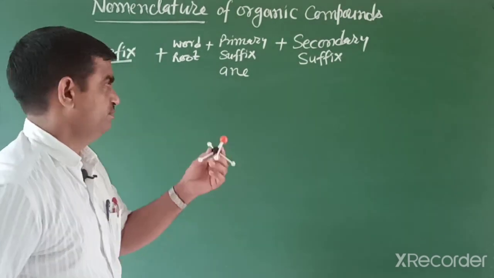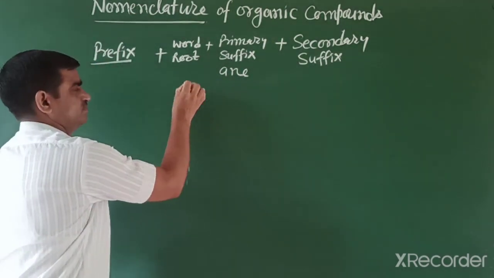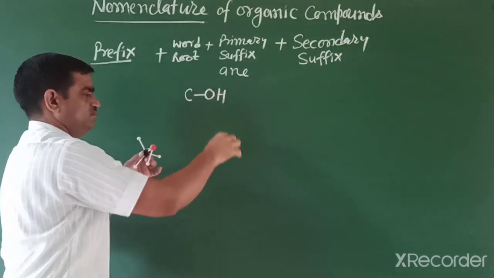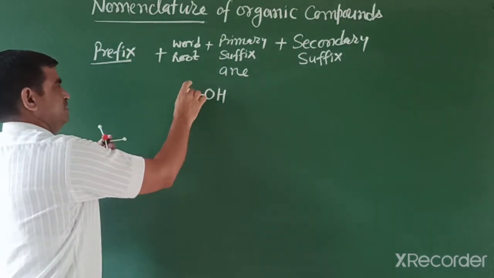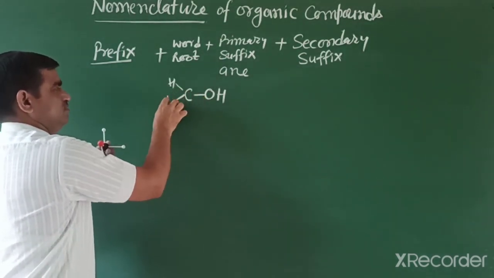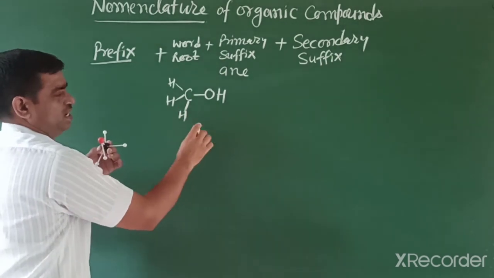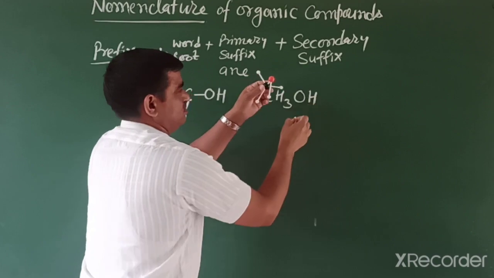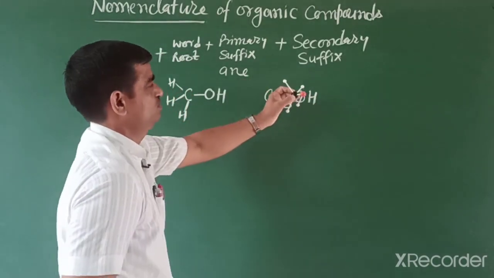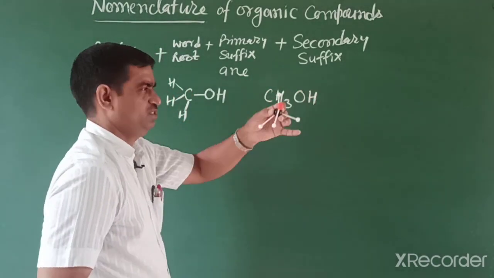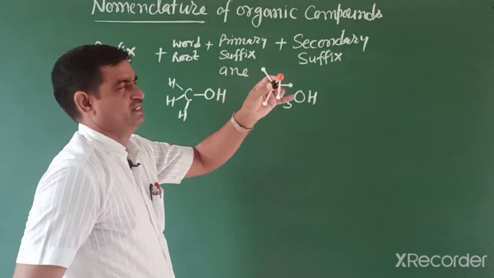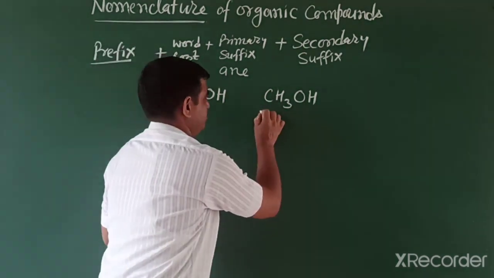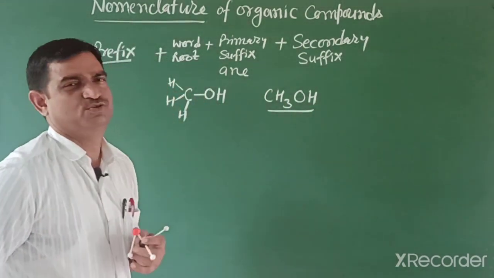Now students, the example. If to one carbon a functional group is attached, that is OH meaning alcohol, and the others are hydrogen, the first compound I can write like CH3OH. You can see 1 carbon, 3 hydrogens and 1 OH. So this oxygen atom is a heteroatom, and it decides the property. So students, how can we write this compound's IUPAC name?